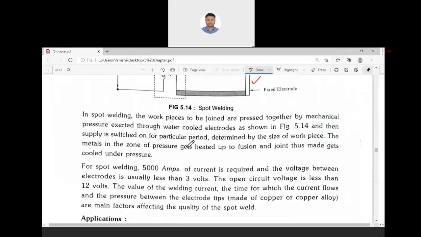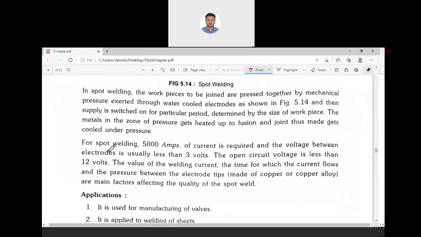This spot welding draws about 5000 amperes of current, but the voltage is less than 3 volts. The open circuit voltage is about 10 to 12 volts, but during the welding process, that voltage will fall. We all know the welding transformer characteristics. Initially this is the voltage, and then it will fall.